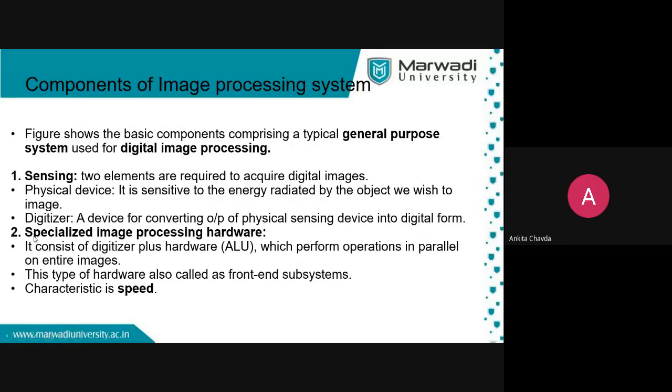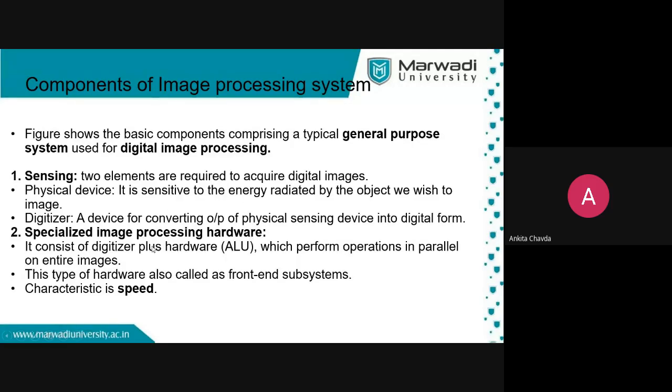Nowadays you have the digitizers built in, right? Because you are directly taking all the pictures into the pen drive, or you can even send them directly to the internet. So a digitizer is a device for converting the output of the physical sensing device into digital form, because we want a digital image, not only an image.